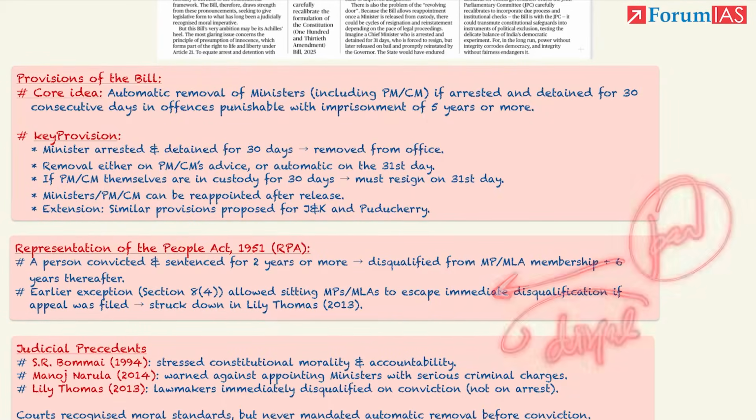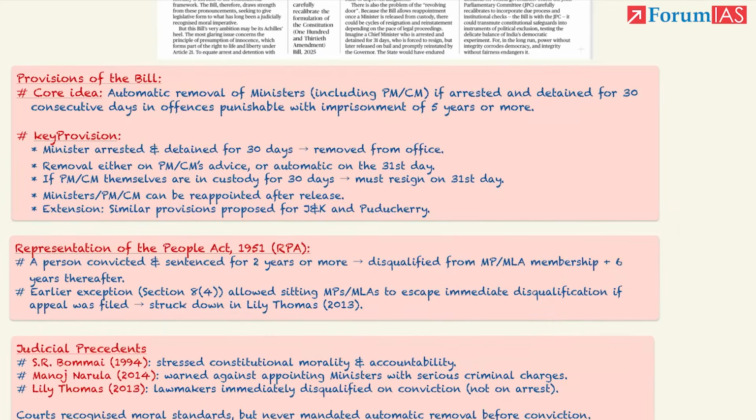So even if they appeal to the higher court, their disqualification used to suspend. Supreme Court in Lily Thomas case struck down this provision, saying this is unconstitutional. If you have been sentenced, just filing an appeal cannot be the ground to stop the disqualification.